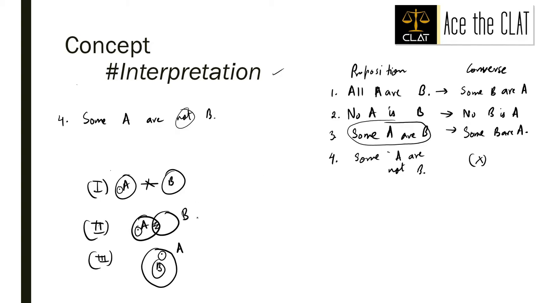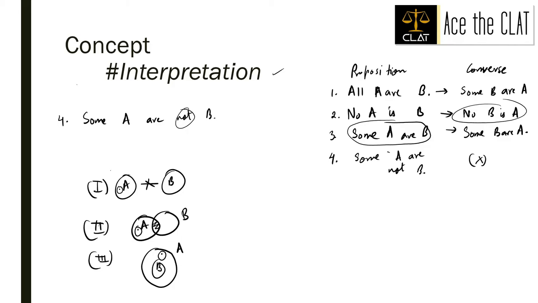Some B are A is possible here, at least one B is A, meaning some B are A is possible here too, but not over here, right? So we cannot infer that. No B is A is also present in only one case, right? Not here, neither here nor here. So no converse statement can be made out of this proposition.